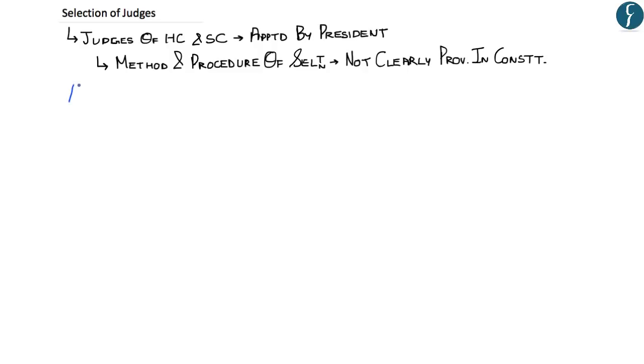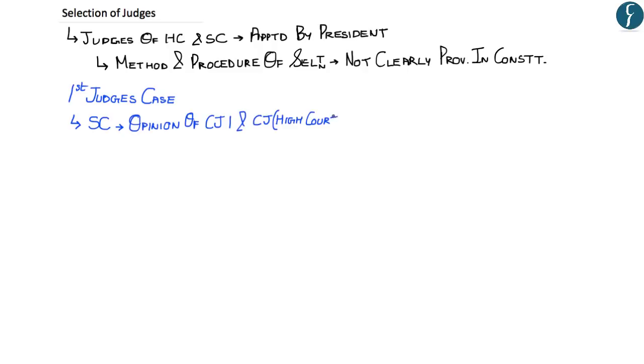In the first judges case, which occurred in 1982 in the SP Gupta vs Union of India case, the Supreme Court held that the opinion of the Chief Justice of India and the Chief Justice of respective high courts was merely consultative in nature, and therefore the power of selection resides solely and exclusively with the central government, wherein the central government could override the opinion given by the judges.